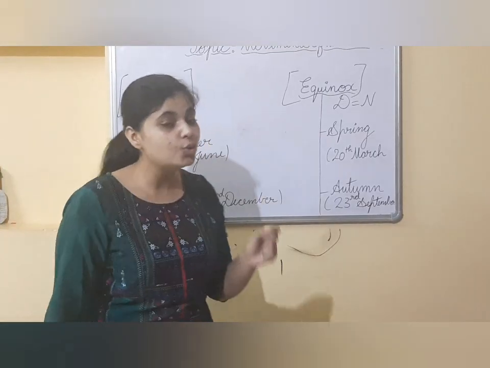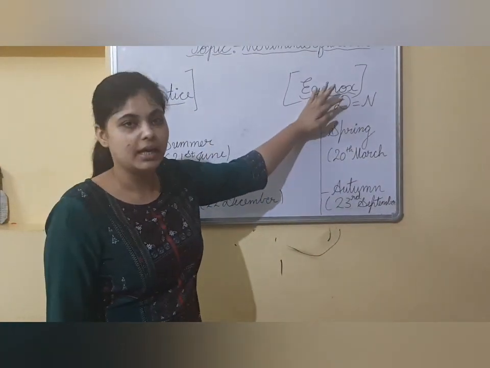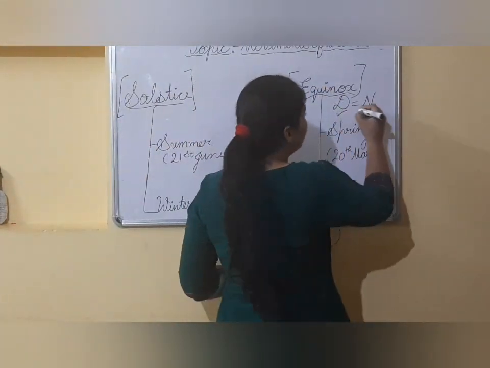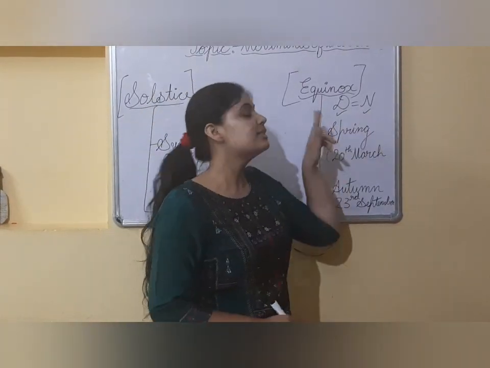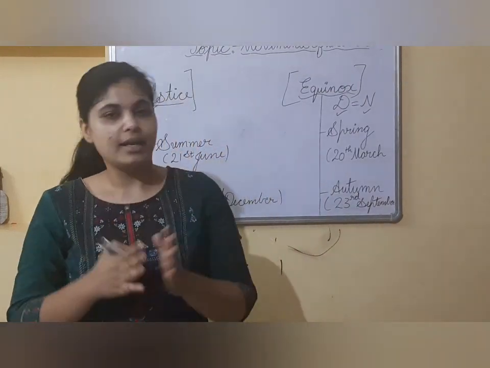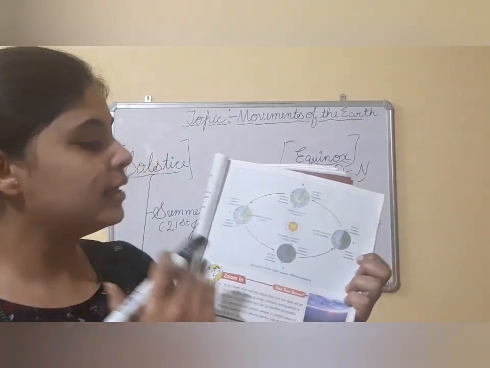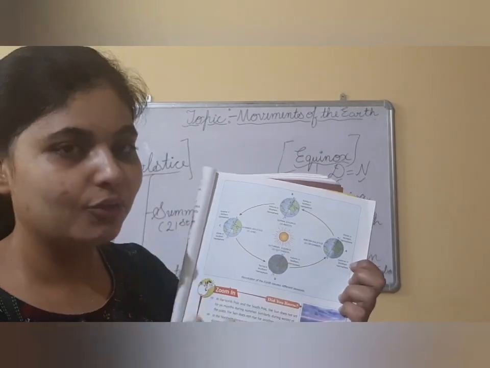There are 2 days in the year when there is an equinox, when the length of day is equal to the length of night, and these are known as spring equinox and autumn equinox. So let's understand again with the help of a diagram. Now we'll understand this equinox term with the help of the diagram.